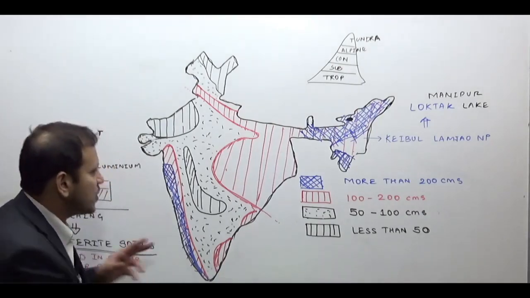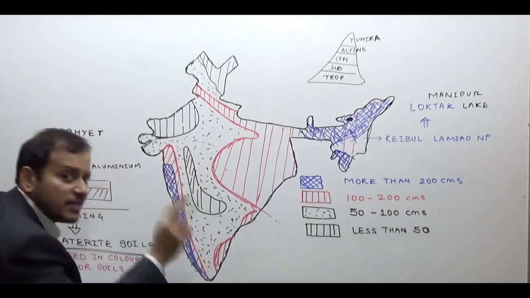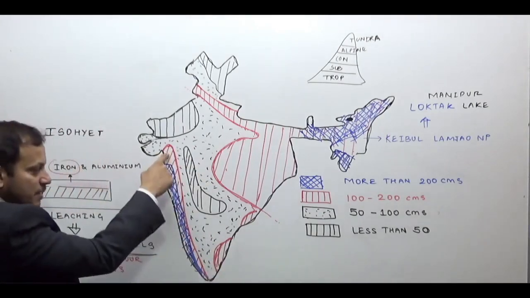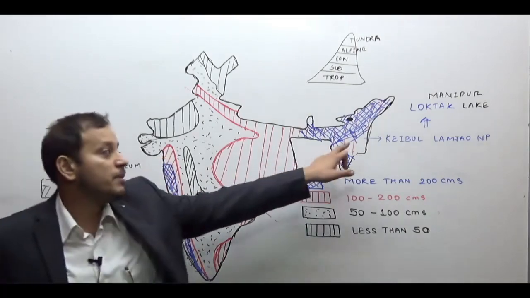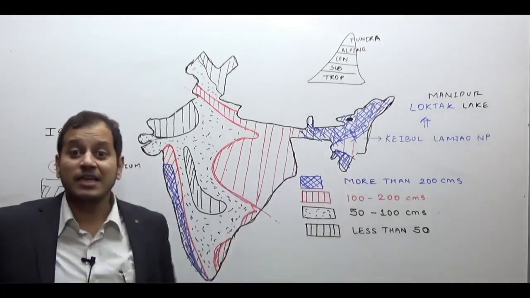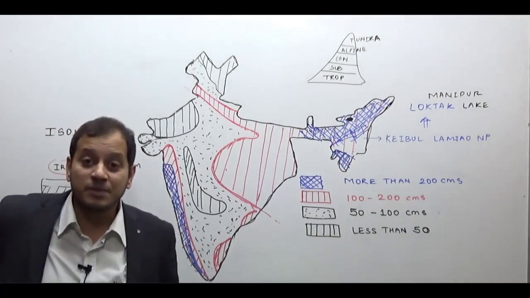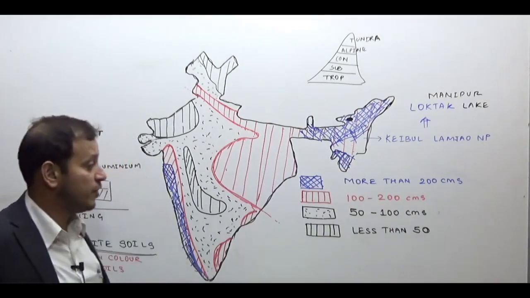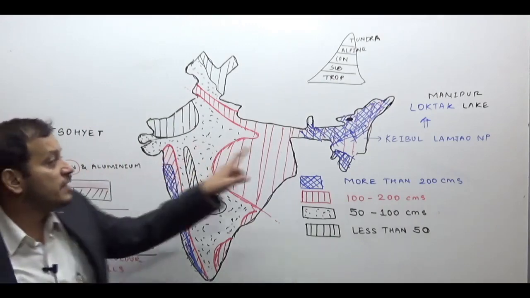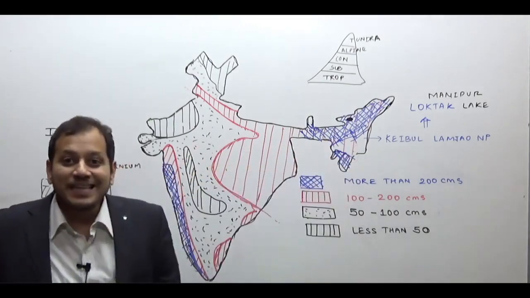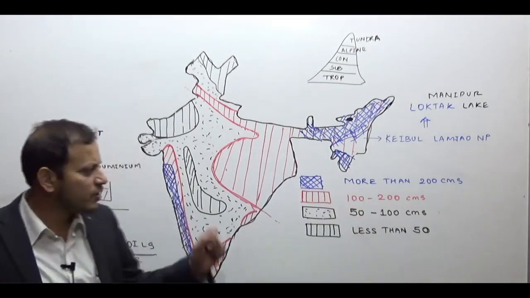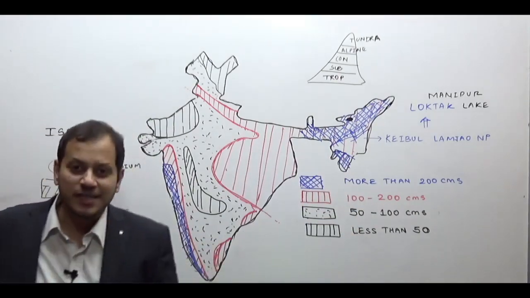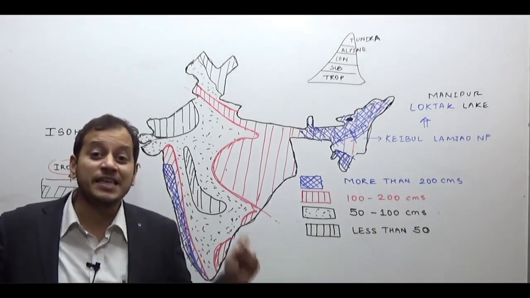In the areas where there is a mixture of deciduous and evergreen forest, semi-evergreen forest. So tropical semi-evergreen forest, in the areas more than 150 centimeters of average annual rainfall. So semi-evergreen. But in the areas where majorly the rainfall is between 70 to 150 centimeters, you have deciduous forest.